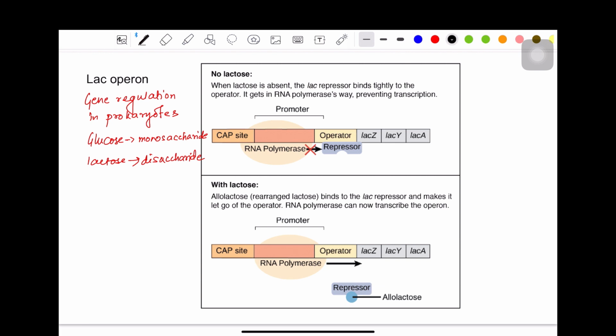I should write it down here that LAC-Z produces the enzyme beta galactosidase.